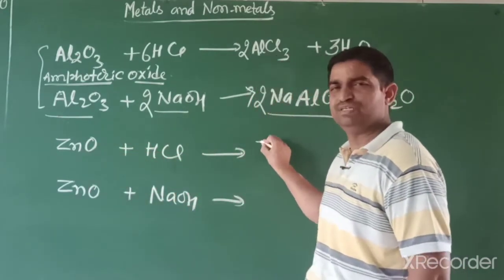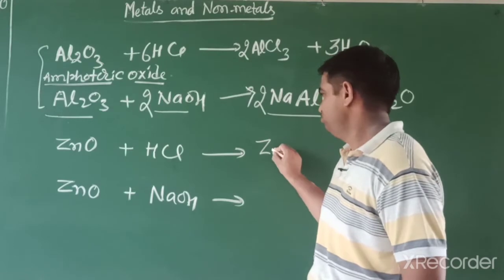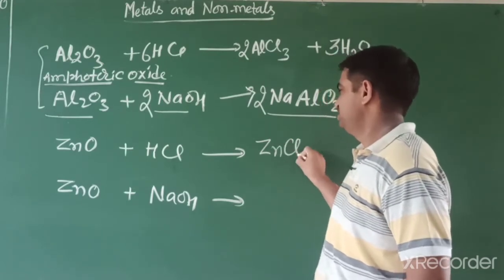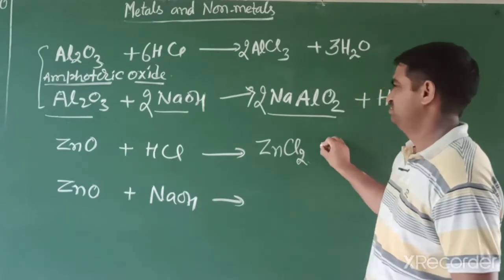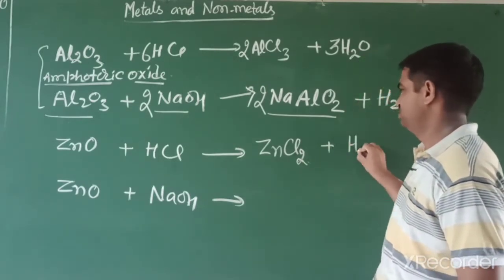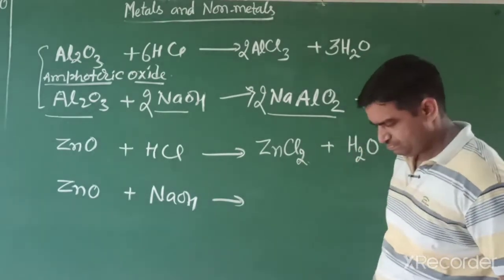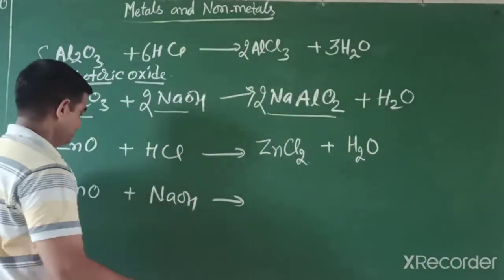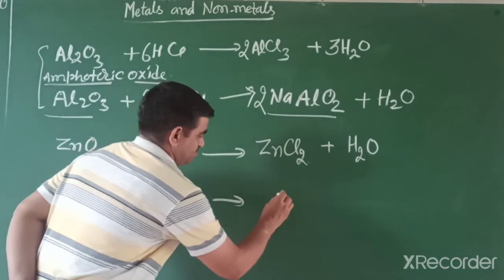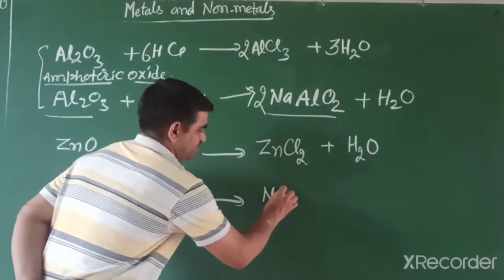We know zinc charge is +2, so the formula is ZnCl2, and further water formation. But with base there is sodium zincate formation.